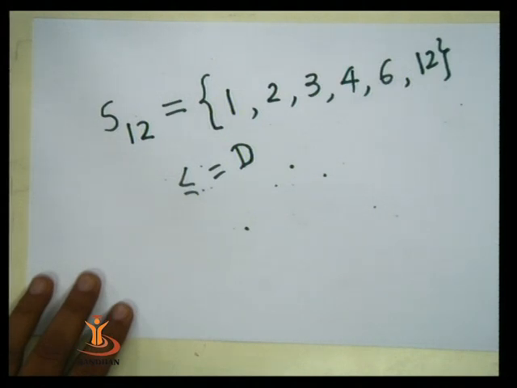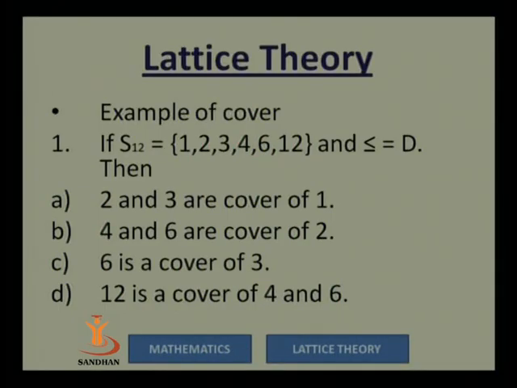Similarly, let us check about 4. Is it true that 4 is a cover of 1? No. Why? Because there is 2 in S12 such that 1 is a divisor of 2 and 2 is a divisor of 4, so 4 is not a cover of 1. In similar fashion, 12 is also not a cover of 1, and 6 is also not a cover of 1.